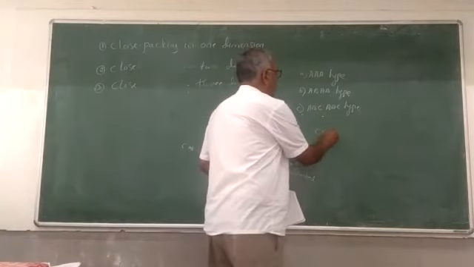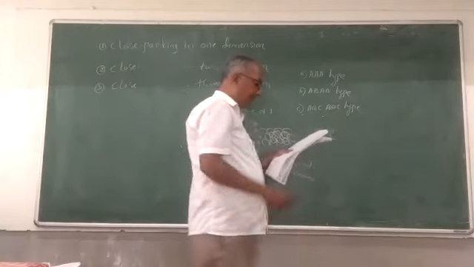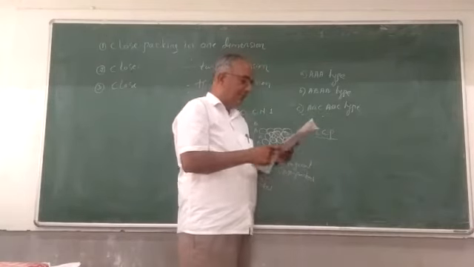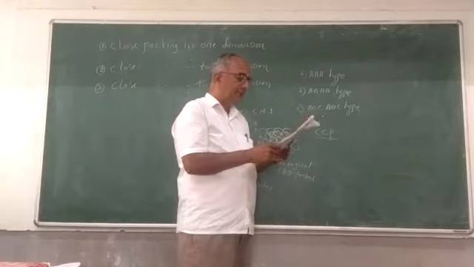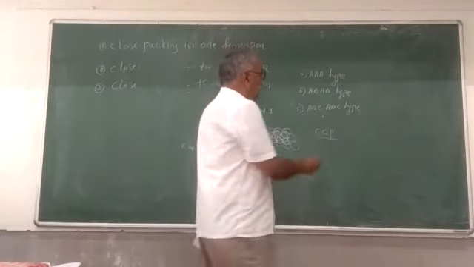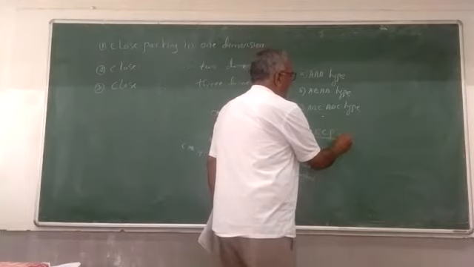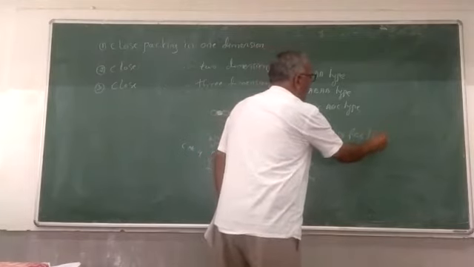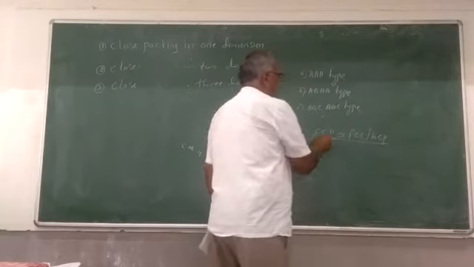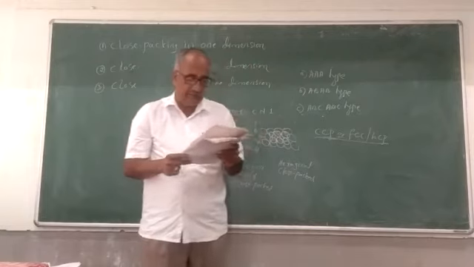CCP means cubic close packing arrangement, or face centered cubic arrangement called FCC. Its coordination number is 12. So you understand that it may be CCP or FCC or HCP. In all these cases, the arrangement is the same. Hence, its coordination number is 12.